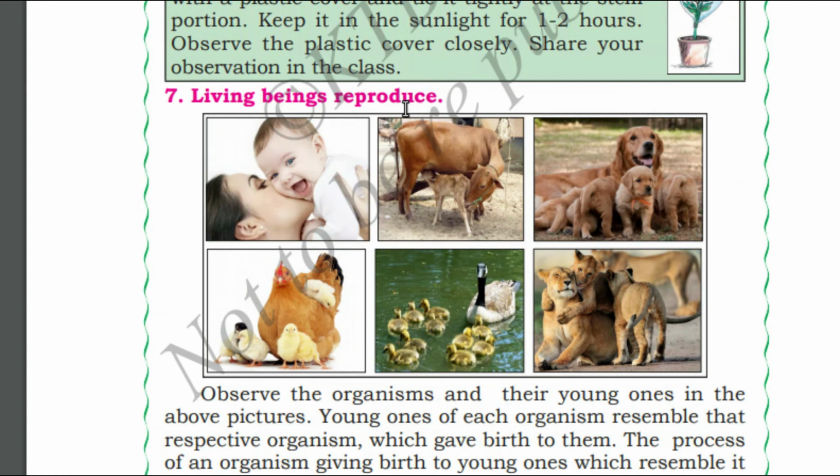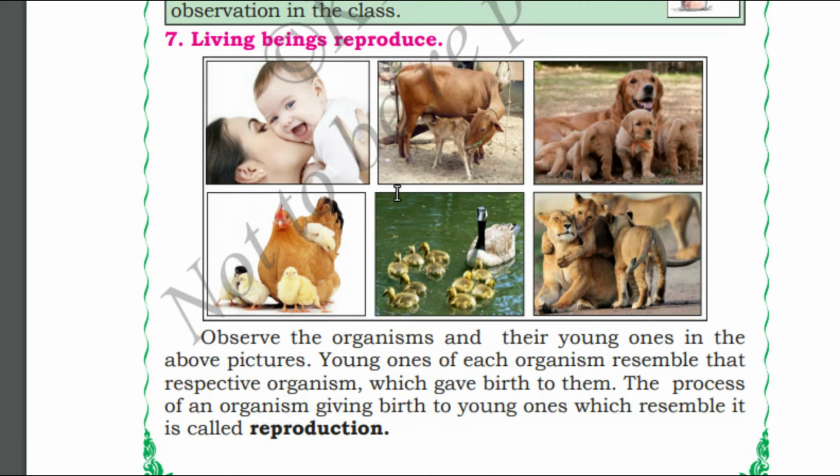Living beings reproduce. There is some resemblance between you and your parents, right? In the first picture, you can see a mother and a child. The mother has two eyes, one nose, one mouth, two ears. Even the child has similar features: two eyes, two ears, one nose, one mouth.